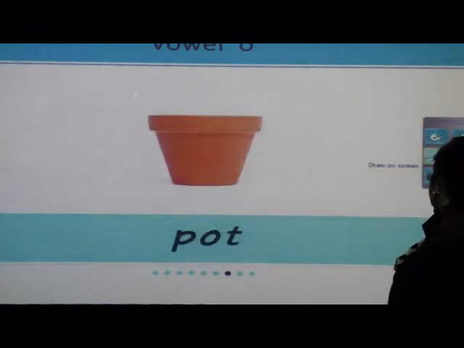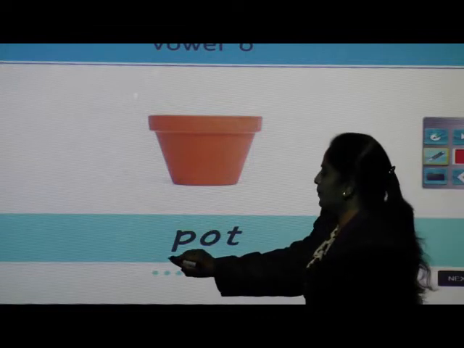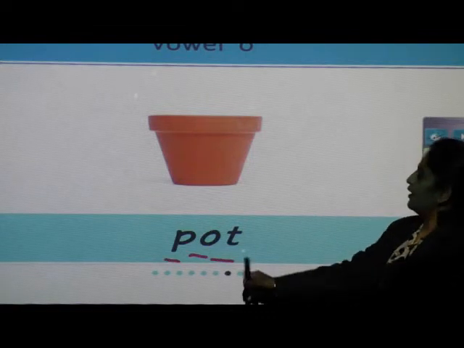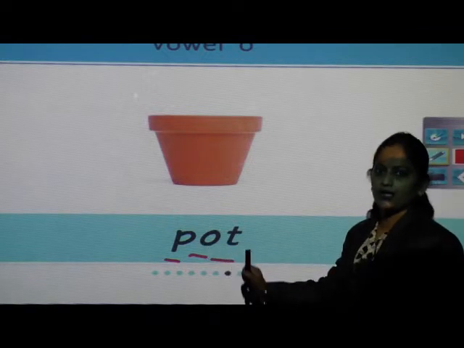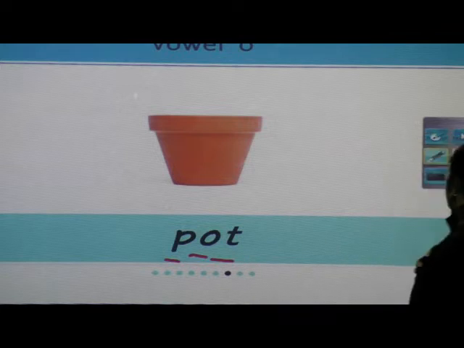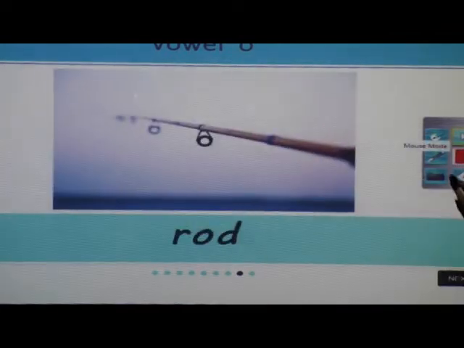Next one, pot. Next picture, what is this?